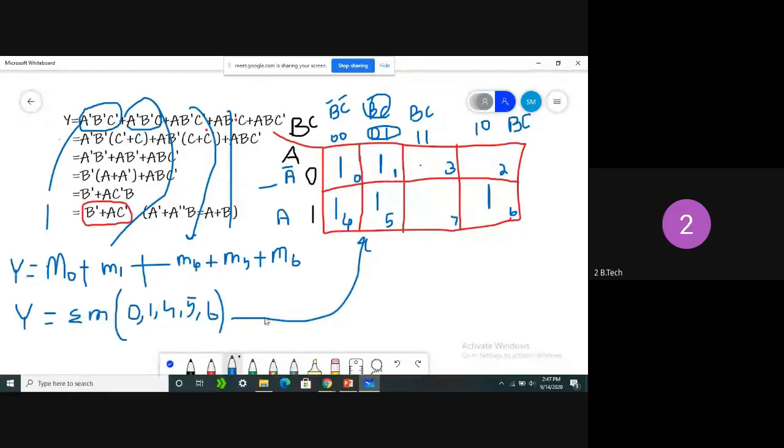Now, how to get it? Already I told you how to combine the cells. Adjacent cells only we need to combine. See, using two variables we completed this in the last session. That is the reason: if you put everything on paper, you will remember it, otherwise you will lose everything. So, what is the process of combining cells? How can we combine cells?